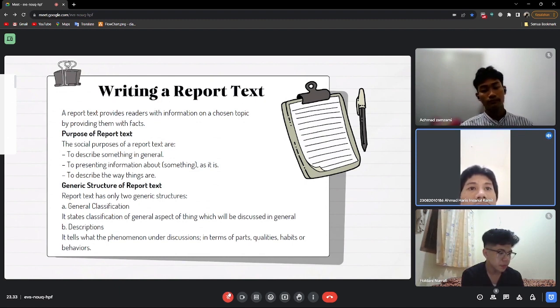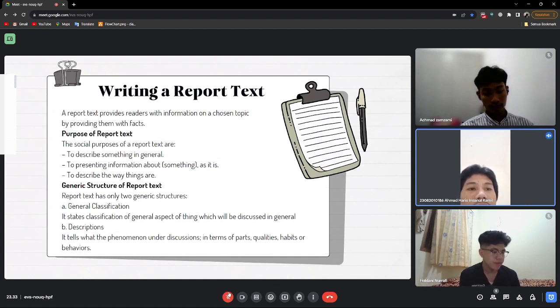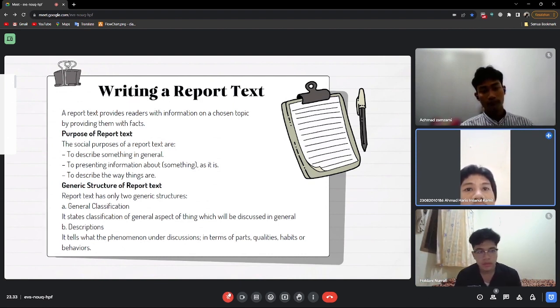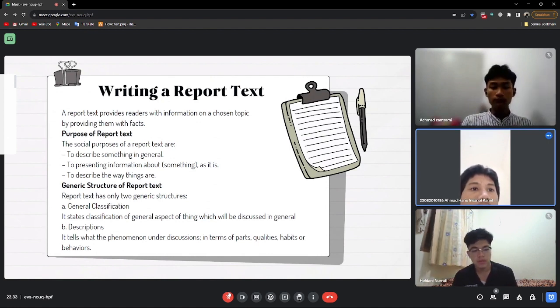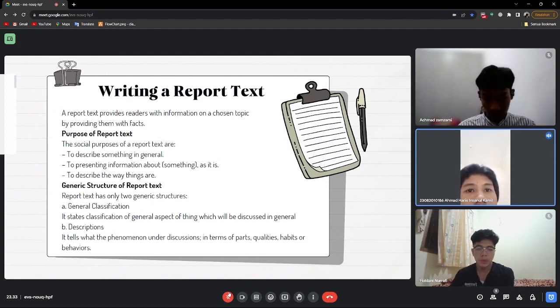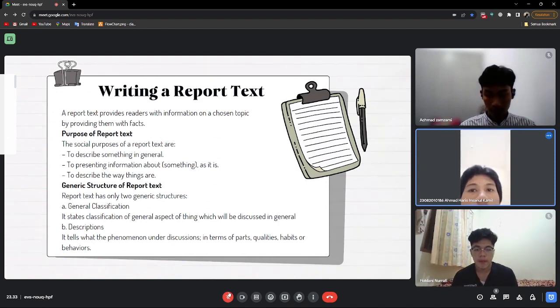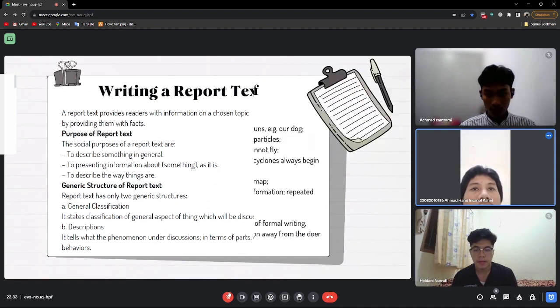Generic structure of the report text. Report text has only two generic structures. A. General classification. It states classification of the general aspect of the thing which will be discussed. B. Description. It tells what the phenomenon under discussion is in terms of parts, qualities, habits, or behavior.